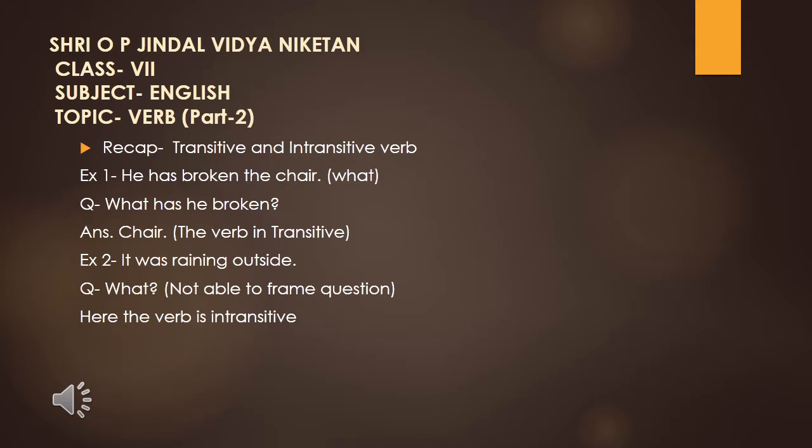See one more example. It was raining outside. Again ask the question, what, from the verb. This time we are not able to find any answer. It means here the verb is intransitive.